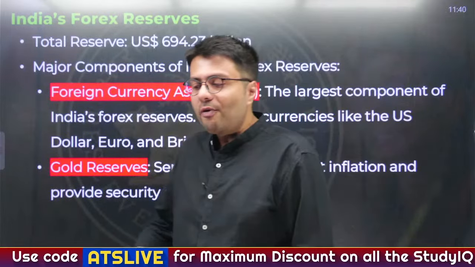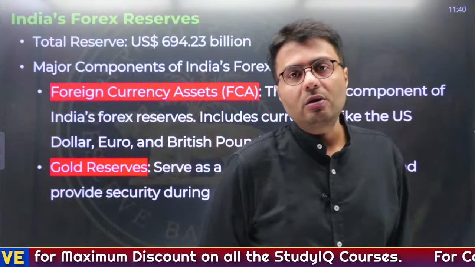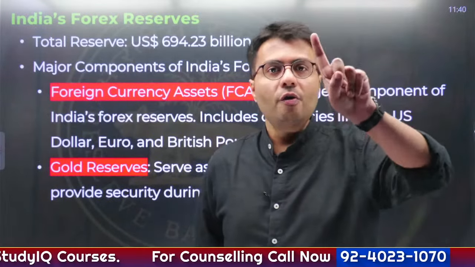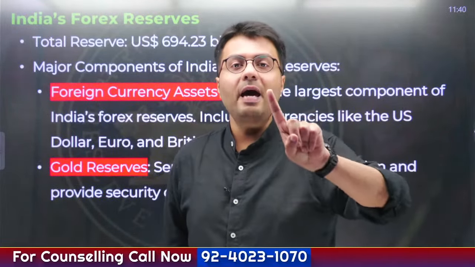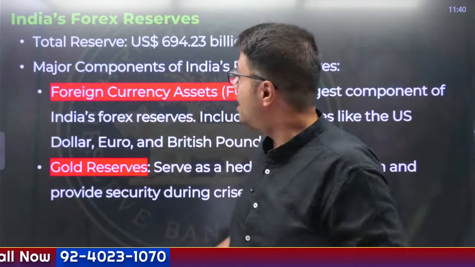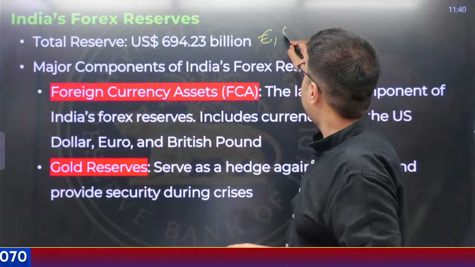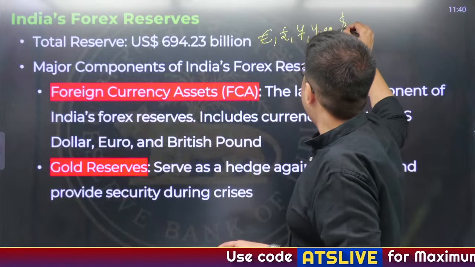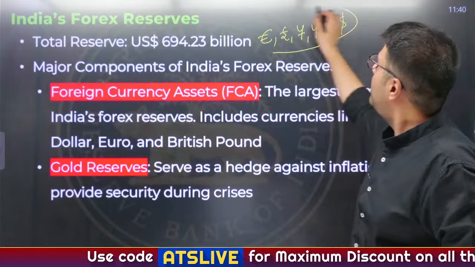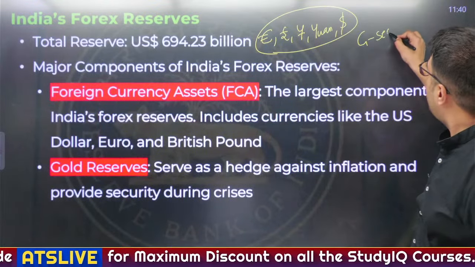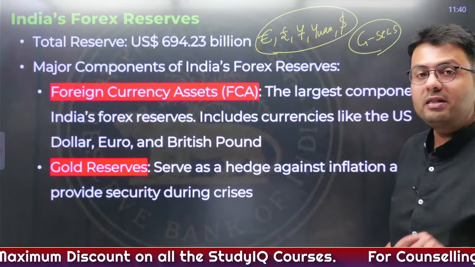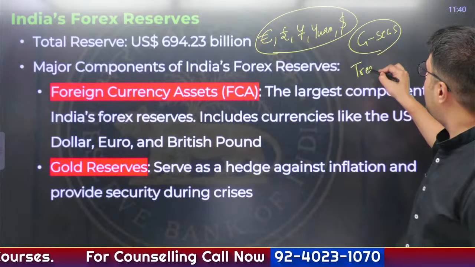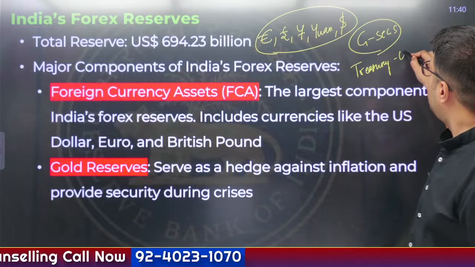Now you need to understand why India holds government securities. India holds government securities as a part of its forex reserve. Forex reserve consists of 4 different components. Foreign currency assets, where RBI holds dollars and other important foreign currencies like euro, pound, yen, yuan. Similarly, government securities are also held by RBI, and the largest amount of government security RBI holds is the treasury bills of the government of USA.